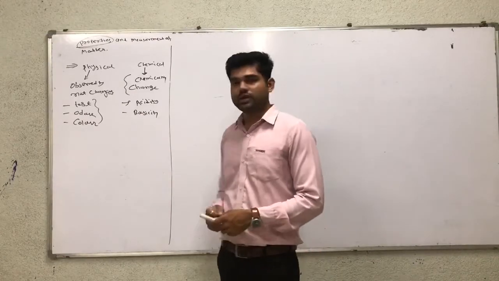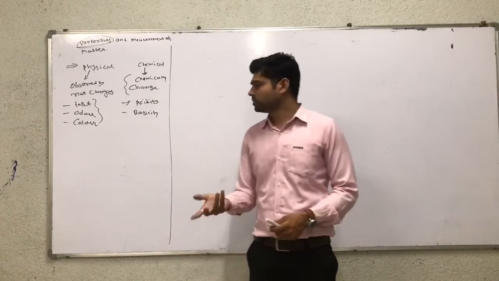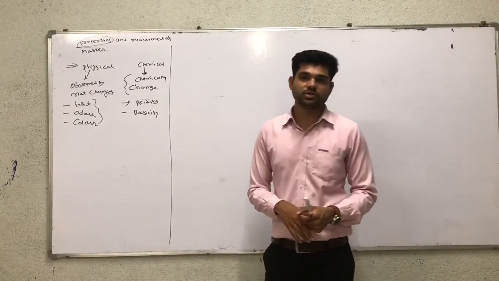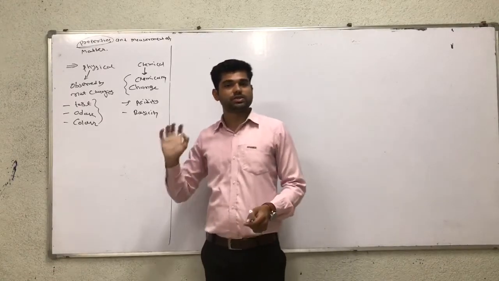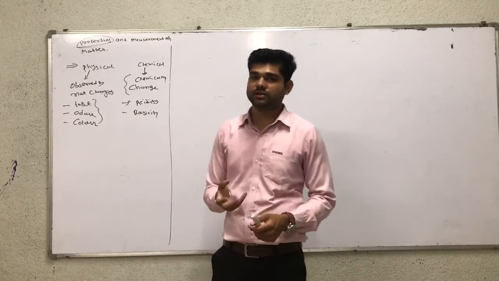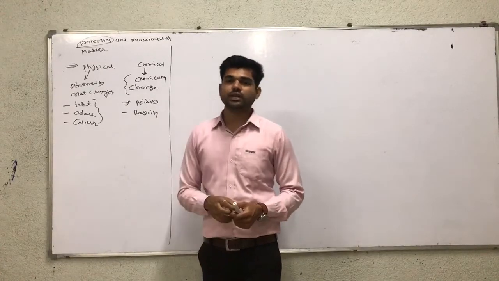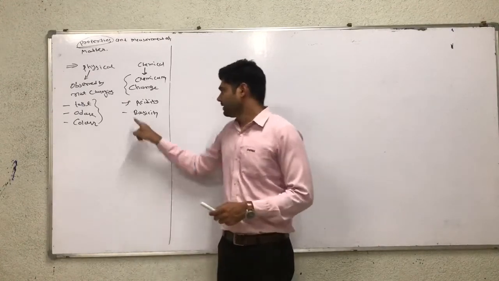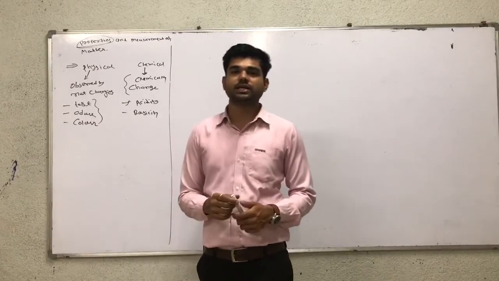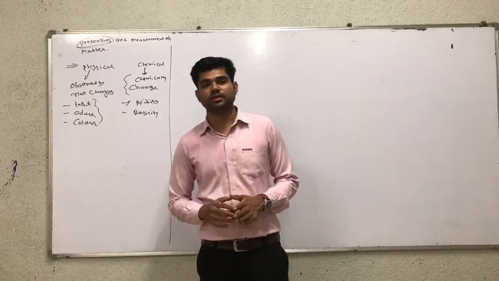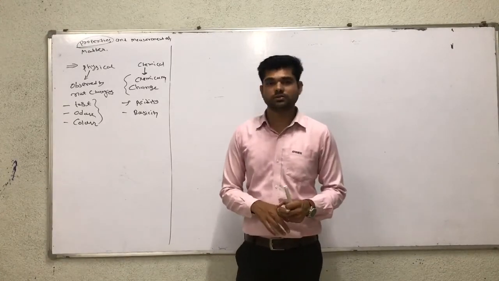Some acids, for example, lemon contains citric acid, and tomato too. It is a normal dilute acid, so we can easily taste it. But high acidity and high basicity, that is, strong acid and strong base, cannot be tasted with our tongue. So for this type of substance we observe the chemical change. Students, you learned the reaction of acid and base in standard 10, the topic neutralization: the reaction between acid and base gives salt plus water.